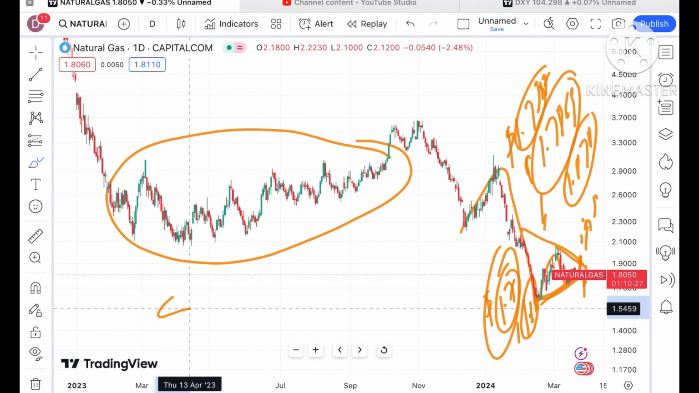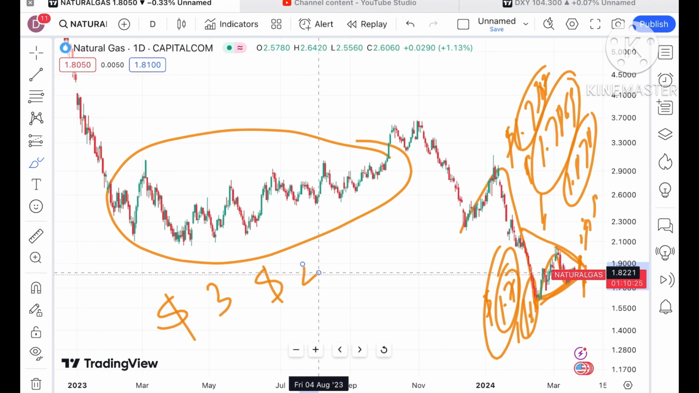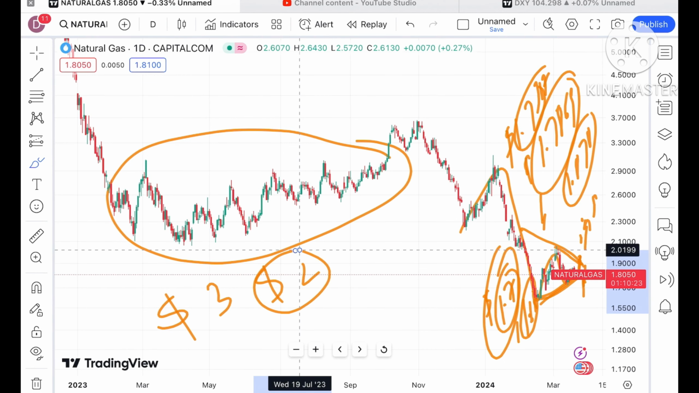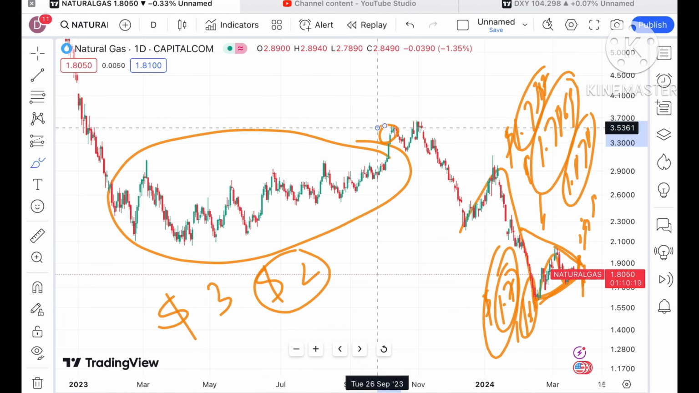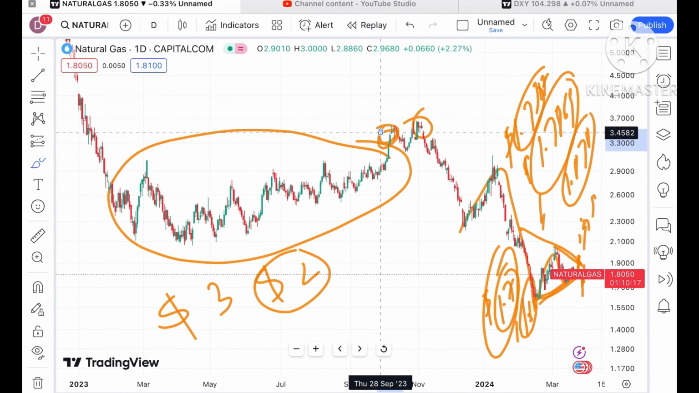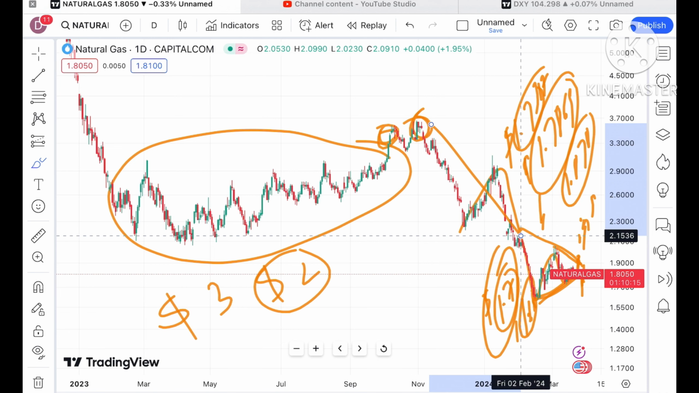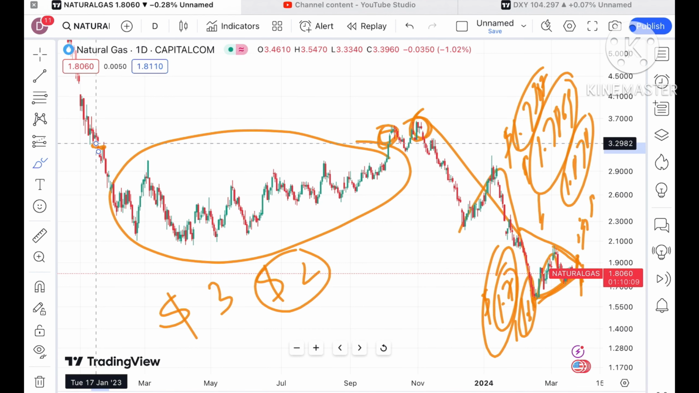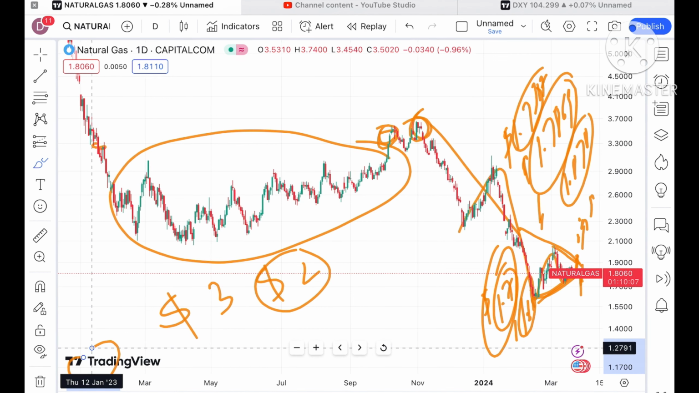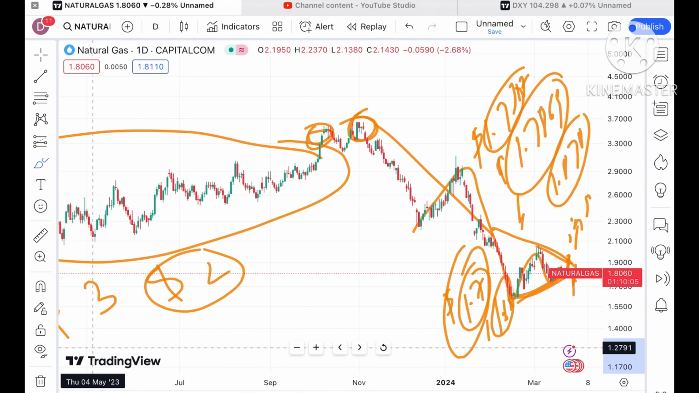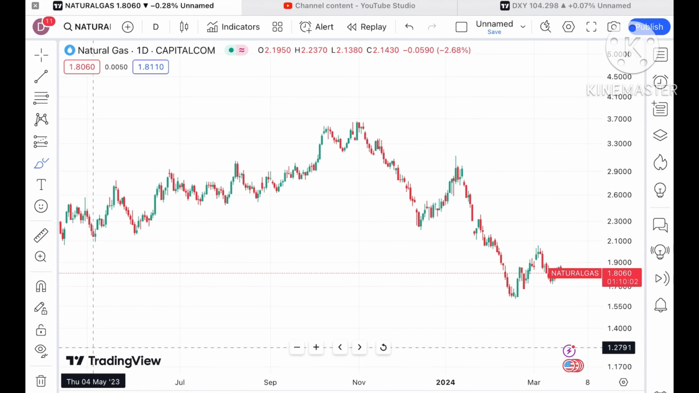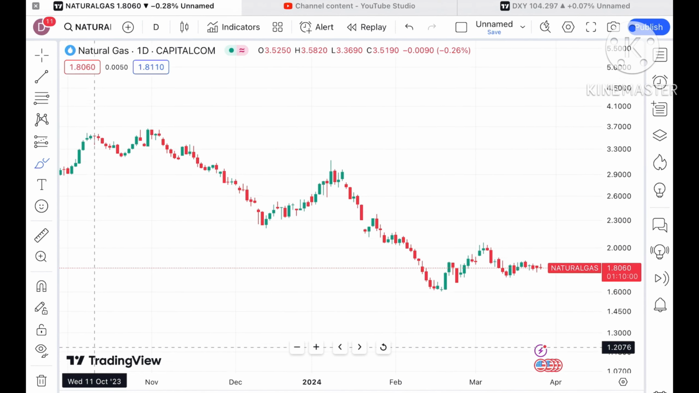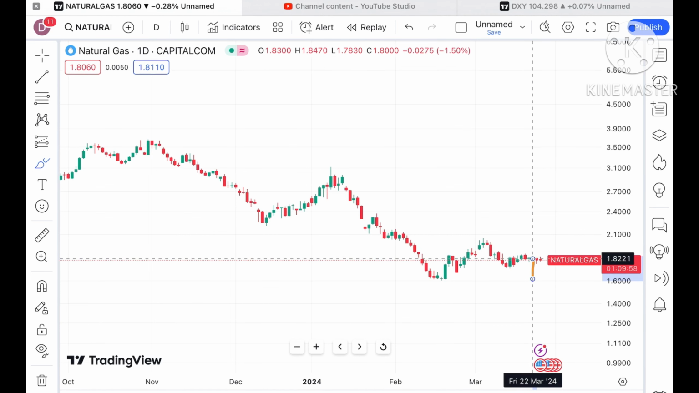Okay, and second thing is that after crossing this level, see a zone of $3 and $2, which is very important because this level has sustained for around 7 or 8 months in this particular range. Okay, and after making this 3.5 and 3.6 high, there is a continuous fall, and this level we have not seen since January of 2023, and now it is trading at this particular level.